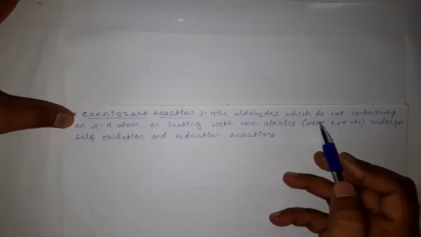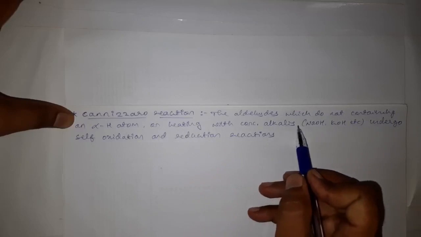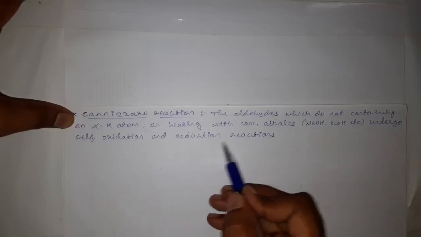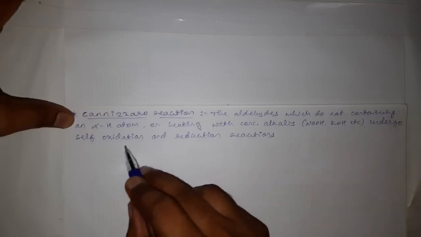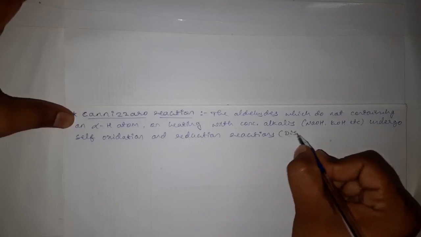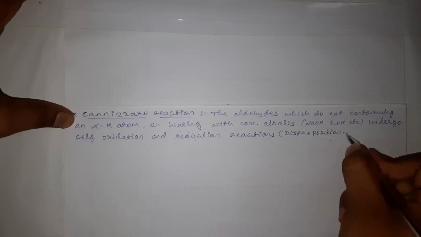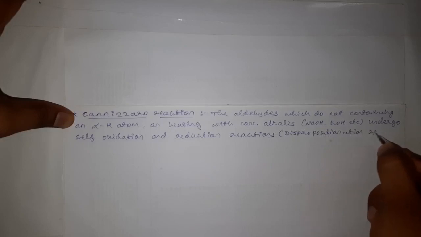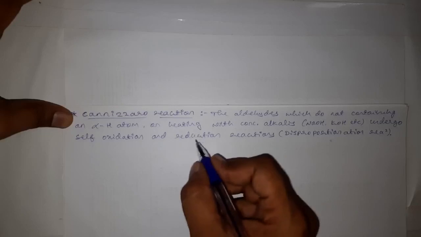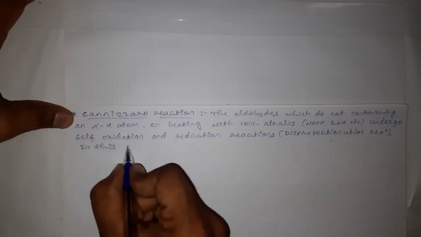When aldehydes which have no alpha hydrogens are heated with concentrated alkalis, those aldehydes will undergo self oxidation and reduction reactions. These self oxidation and reduction reactions are also called disproportionation reactions.